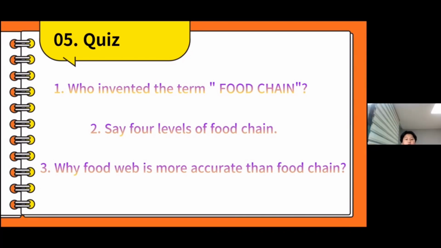The last question is why a food web is more accurate than a food chain. It is because a food web is more complex than a food chain and it is more similar to the real ecosystem.